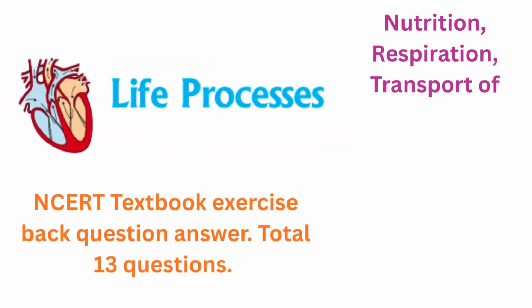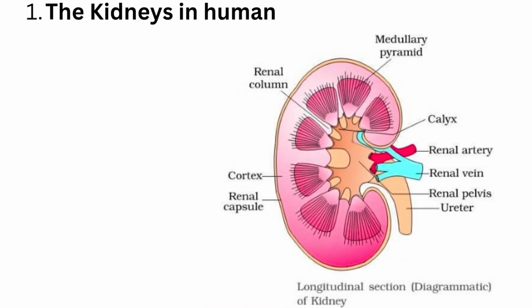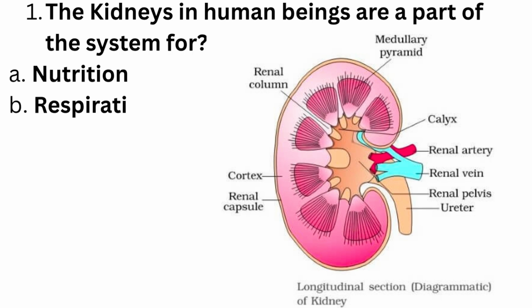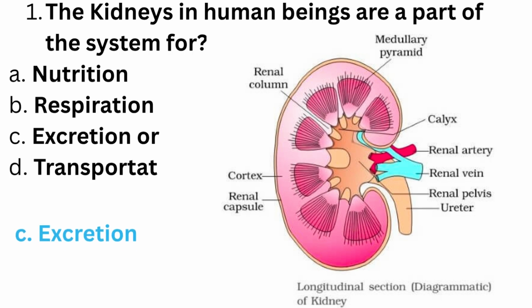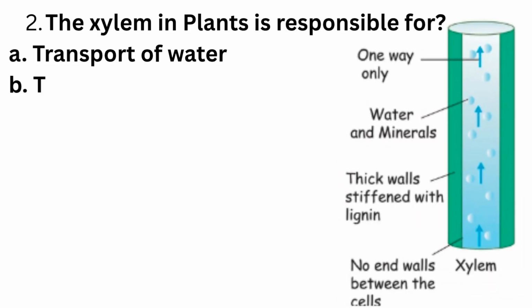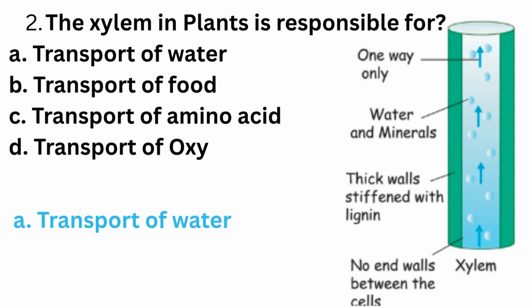NCERT textbook exercise, back question answer. Total 13 questions. The kidneys in human beings are a part of the system for nutrition, respiration, excretion or transportation. Answer C, excretion. The xylem in plants is responsible for transport of water, transport of food, transport of amino acid, transport of oxygen. Answer A.